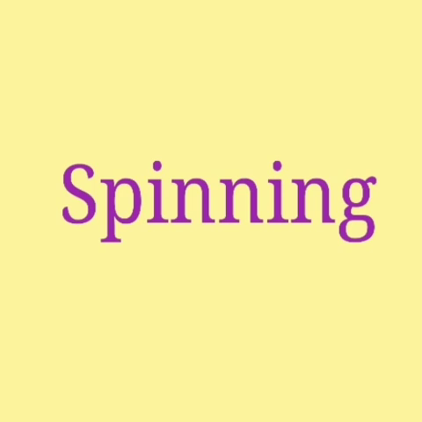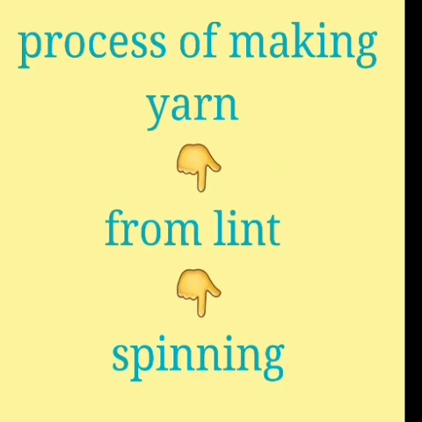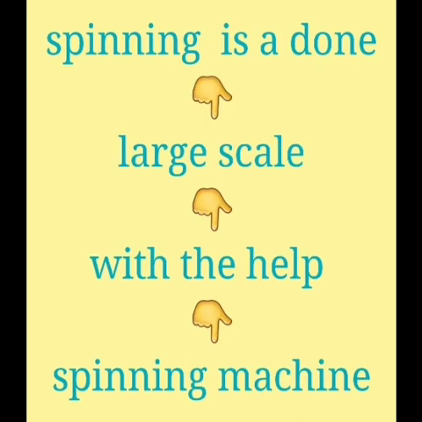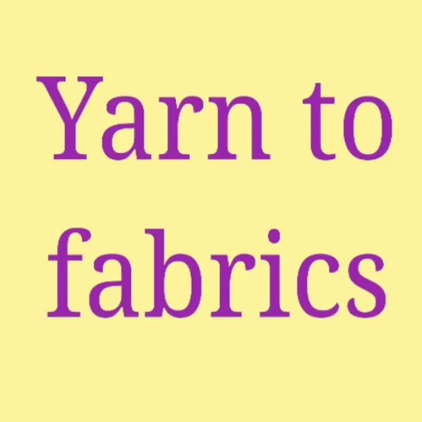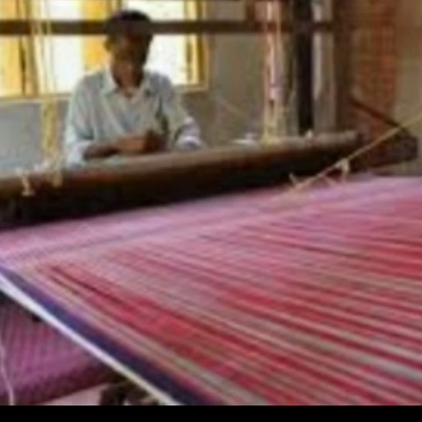Okay, next we see spinning. The process of making yarn from lint is called spinning. Spinning is done on a large scale with the help of spinning machine. Now we move to the next topic, yarn to fabrics. Have you seen handlooms? Yeah, the workers are called weavers.